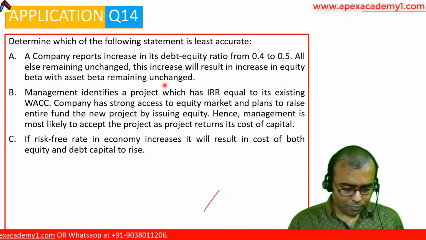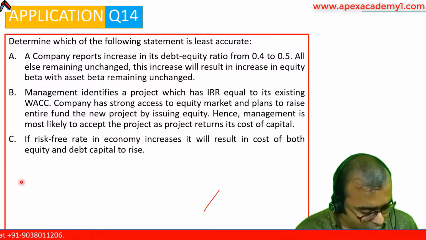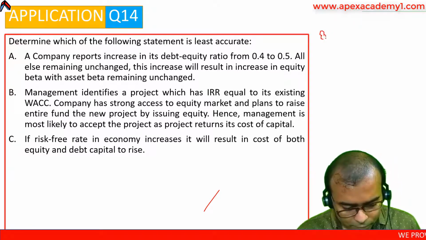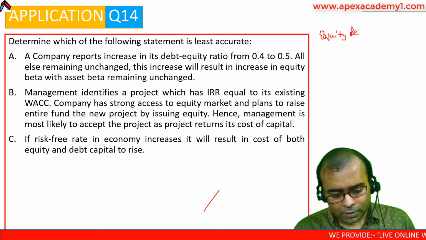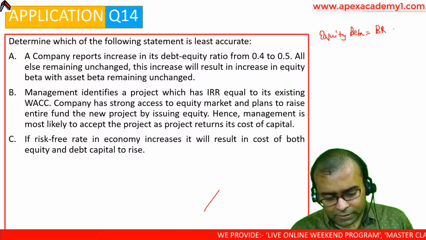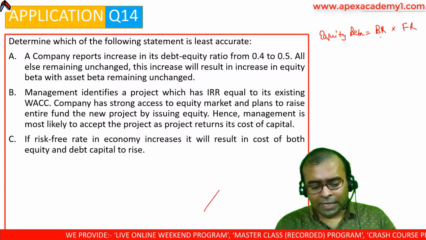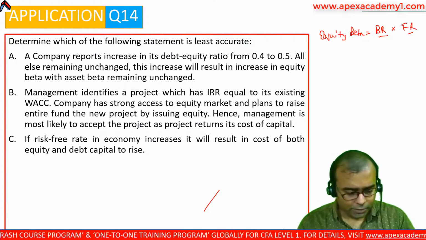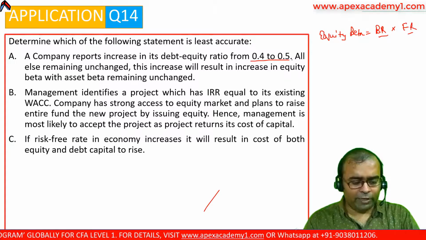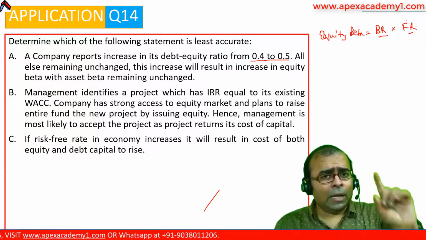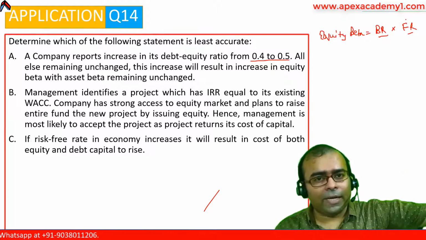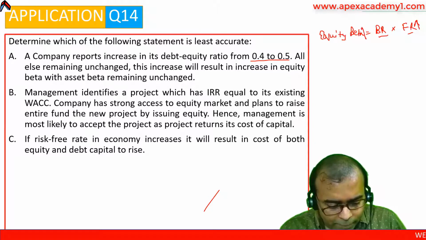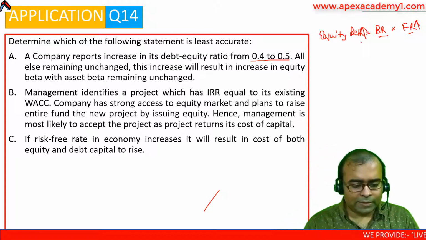Now understand. Equity beta comprises both business risk and financial risk. Equity beta is equal to business risk into financial risk. It has two components, so if any one of the components changes, equity beta will definitely change. In this situation, my debt to equity ratio is increasing, which means my financial risk is increasing. I will take on more debt and that means my financial risk will increase. If my financial risk goes up, then my equity beta also goes up, which means that this statement is correct.